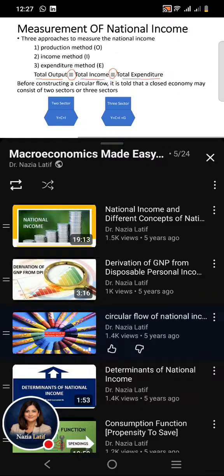It could be better explained with the help of the circular flow of national income. Before constructing the circular flow of national income, it is told that we are considering the economy